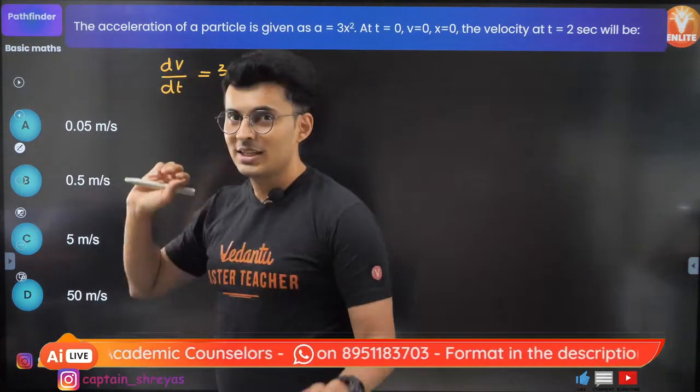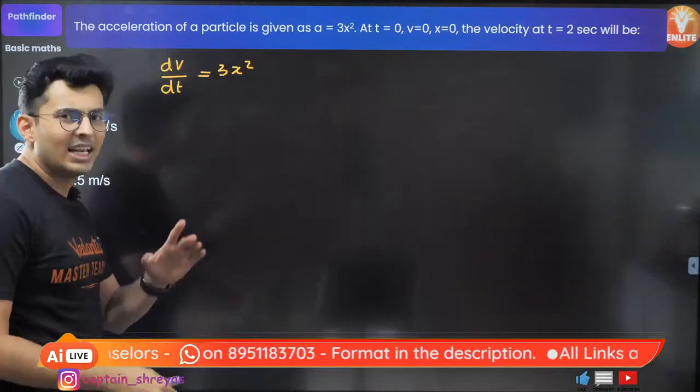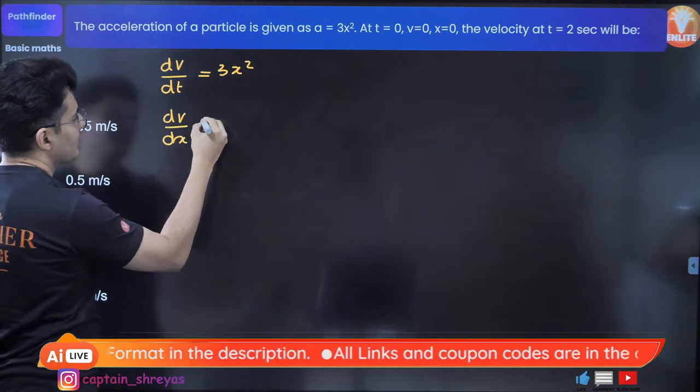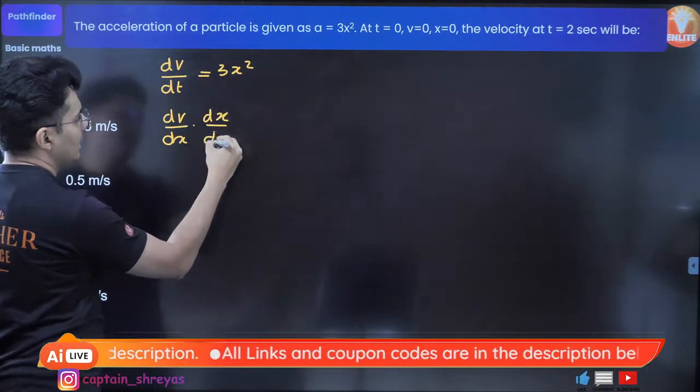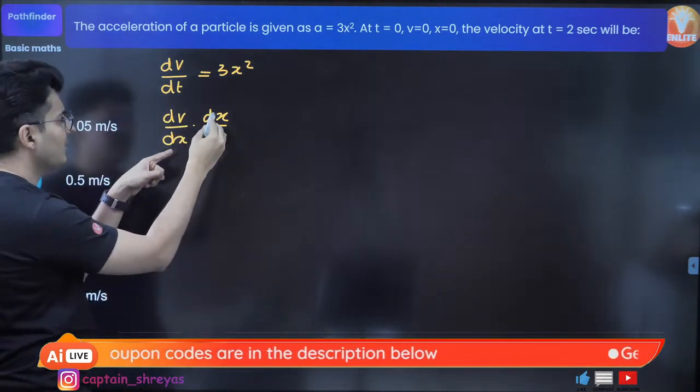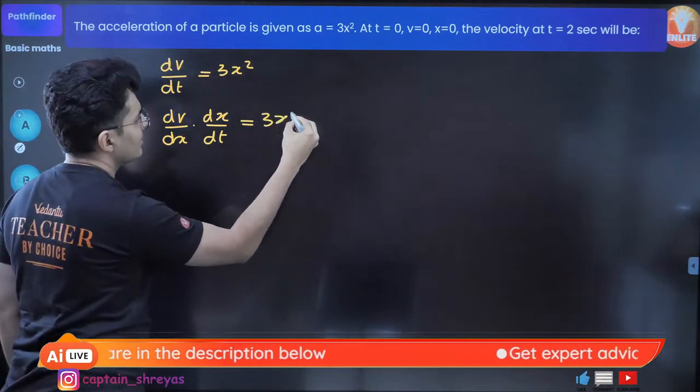Okay, so I need to somehow do some conversion. So I think I'll use chain rule. Observe. I'll divide it by dx and multiply by dx, and again, dt remains as it is. It's chain rule: dv by dx, dx by dt. This will be 3x square.